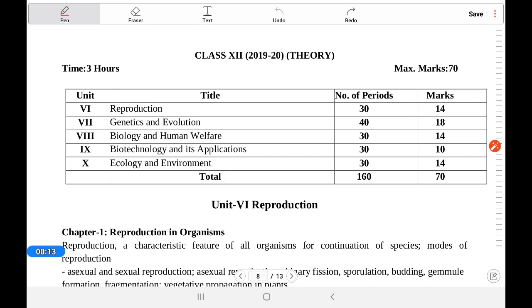Today in this class, let's take a look at the syllabus in class 12, the new syllabus, now in front of you. You can see that Unit 6, Reproduction, contains 14 marks. After that it is followed by genetics, evolution, biology and human welfare, biotech and ecology.